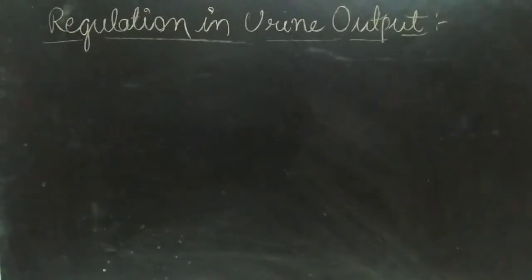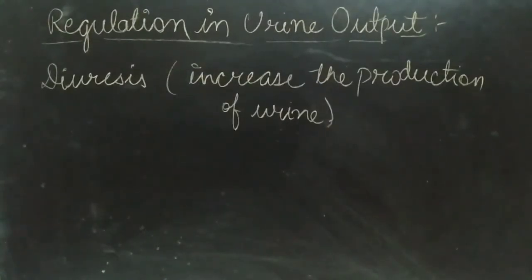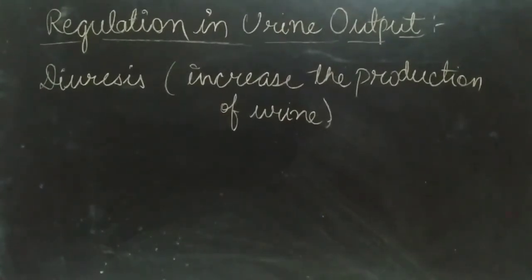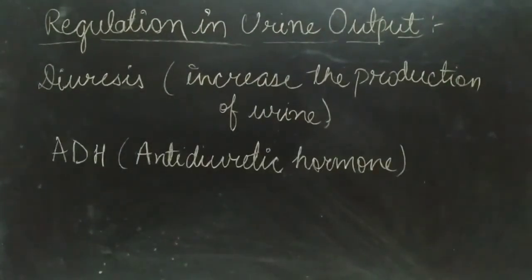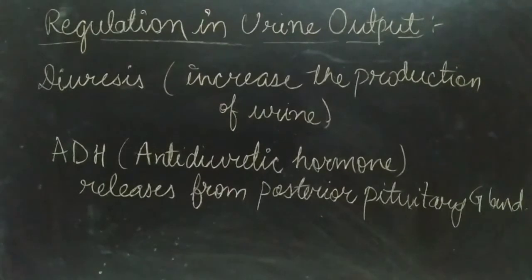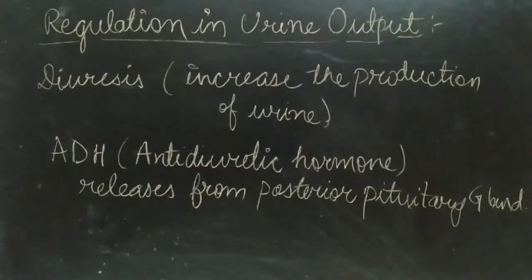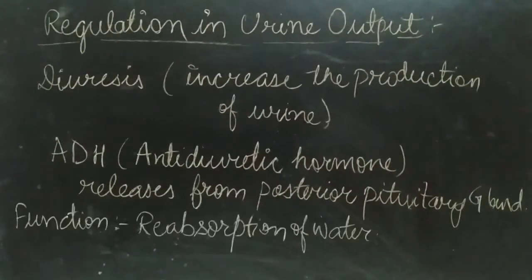Next topic is regulation in urine output. There is a term used for the production of urine, that is diuresis, which increases the production of urine. It is increased because of some supplements like coffee, tea, etc. But the regulation of urine output is controlled by one hormone, that is ADH. ADH is antidiuretic hormone released from the posterior pituitary gland of the brain. The main function of this hormone is reabsorption of water during ultrafiltration.